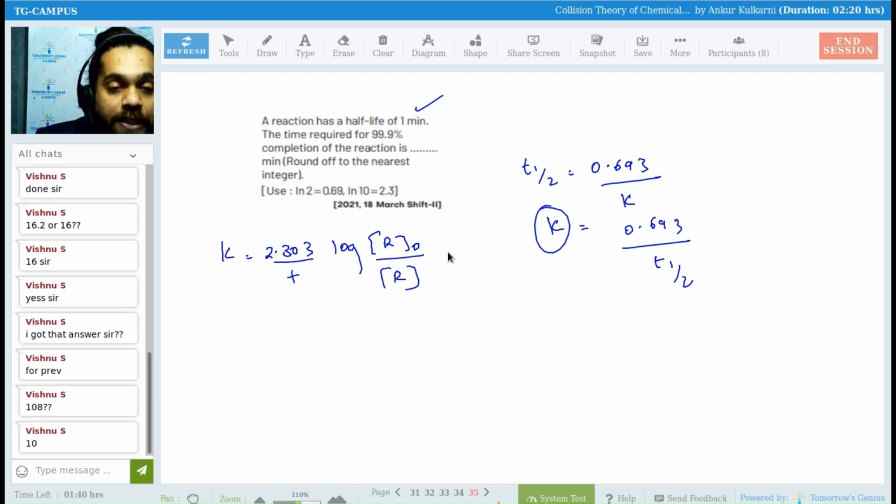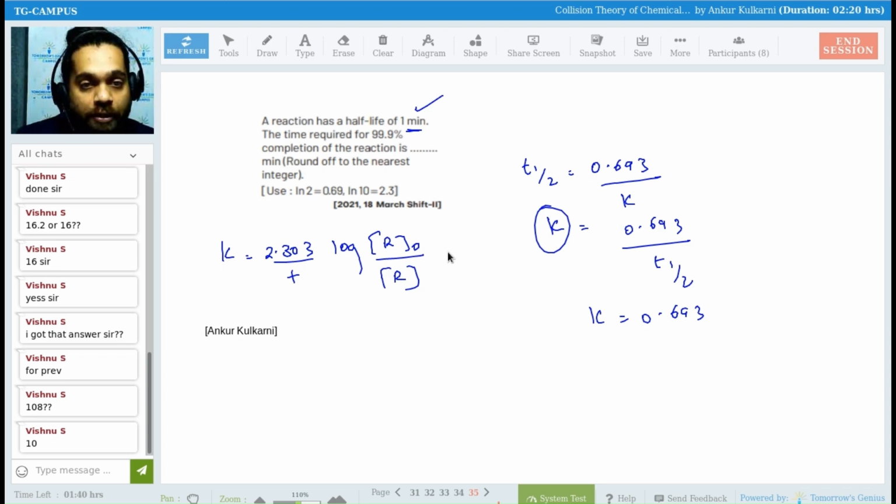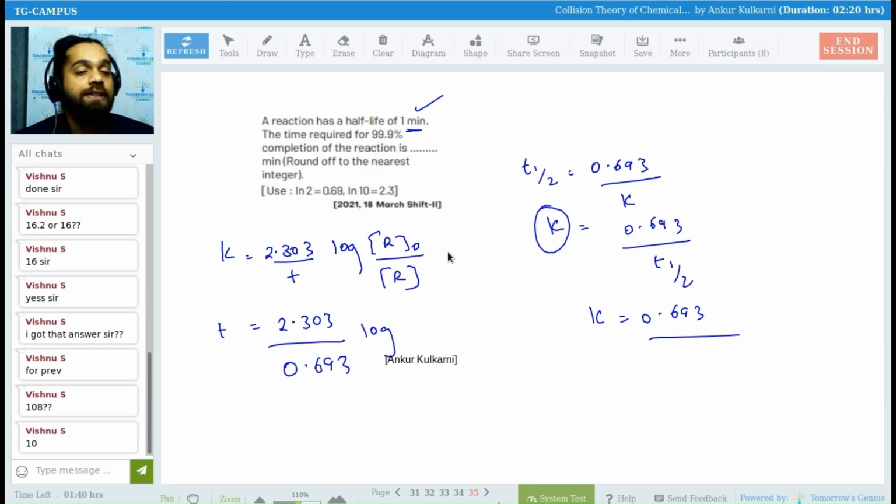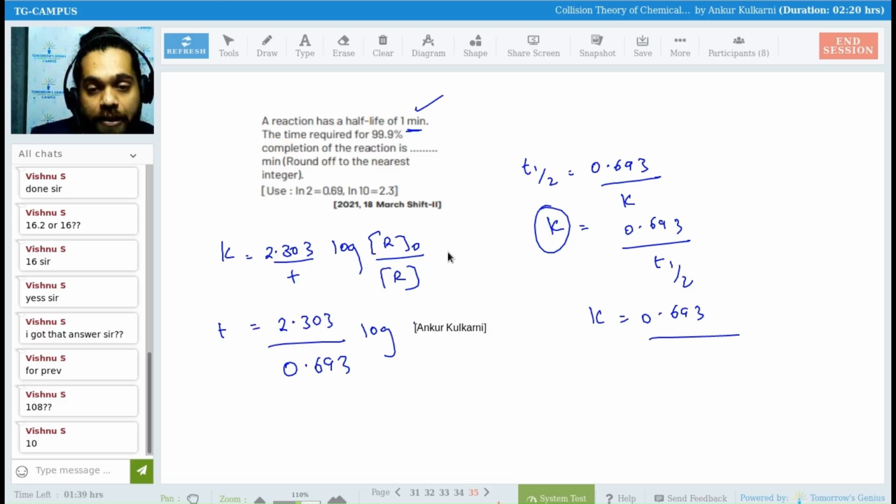So K is nothing but 0.693 over 1, because they have given half-life is 1. So K is 0.693. What do I want? I want T, Jyotsna. So T I'll take to that side. So T is equal to 2.303 over K, which is 0.693, times log of initial concentration, 100, divided by 99.9% is done. That means final concentration left is 0.1. So if you solve this, you will get the answer.